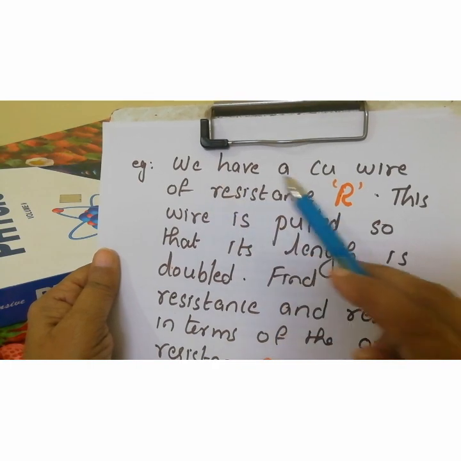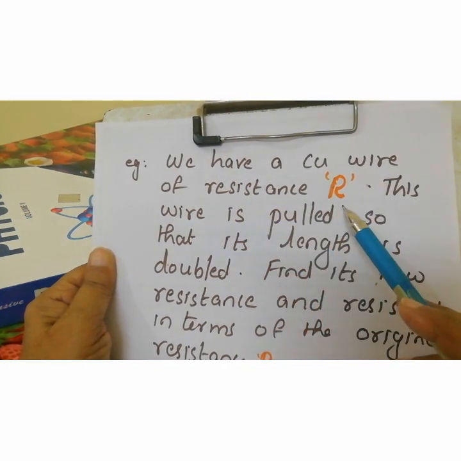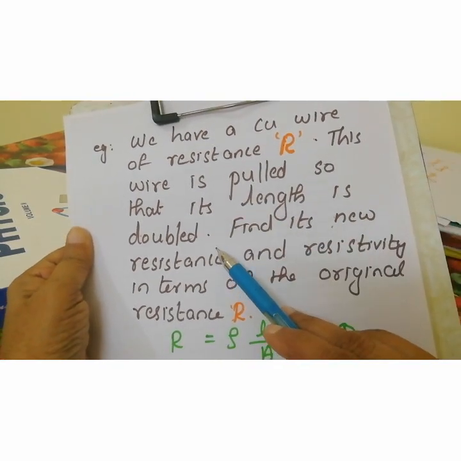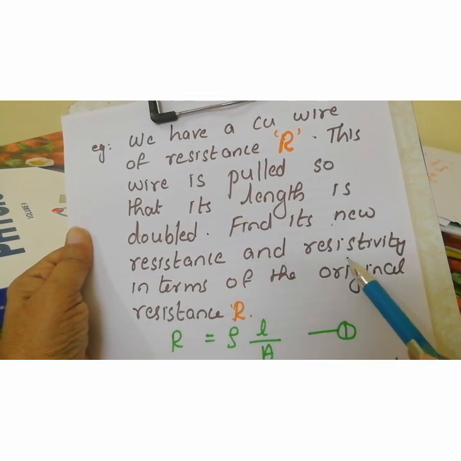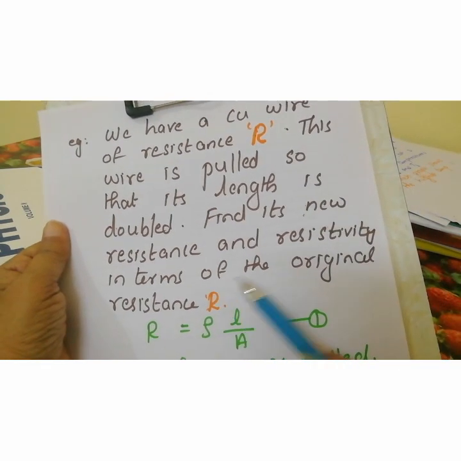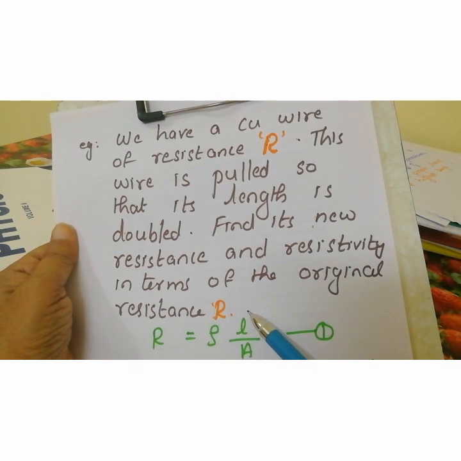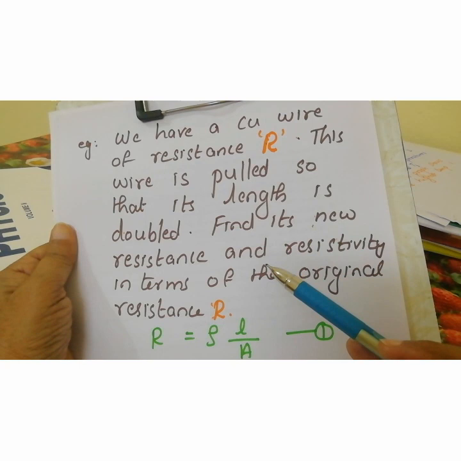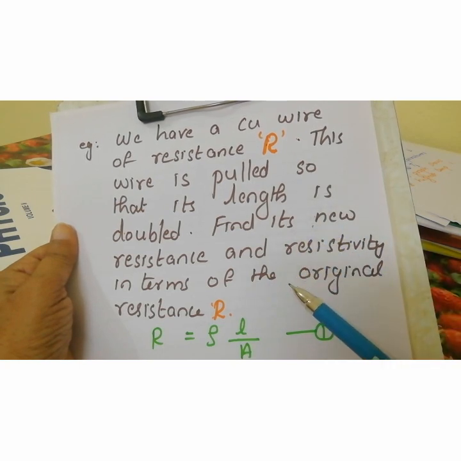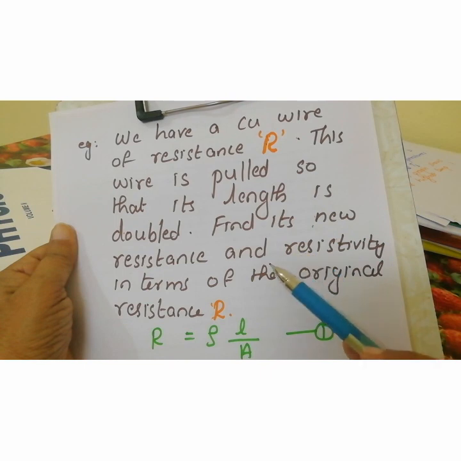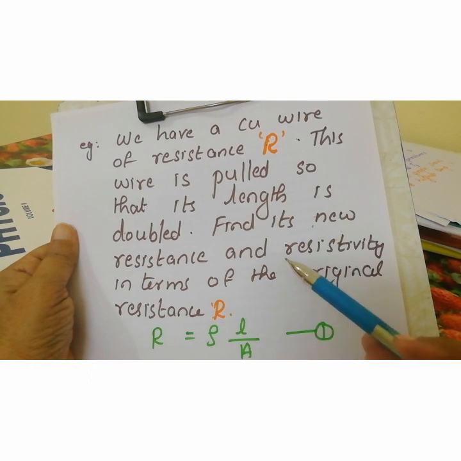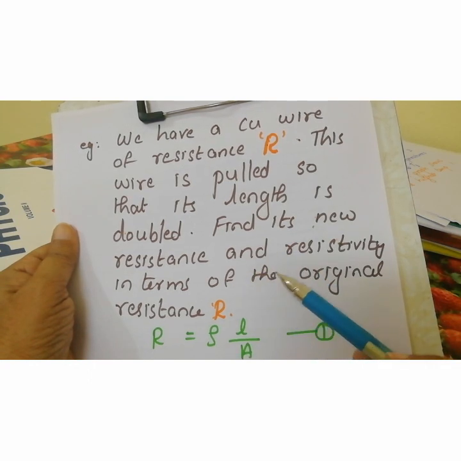Question number 1. We have a copper wire of resistance R. This wire is pulled so that its length is doubled. Find its new resistance and resistivity in terms of the original resistance R. So read the question again. The wire is stretched to double its length, which means automatically it will become thin. That means the area is automatically reduced.